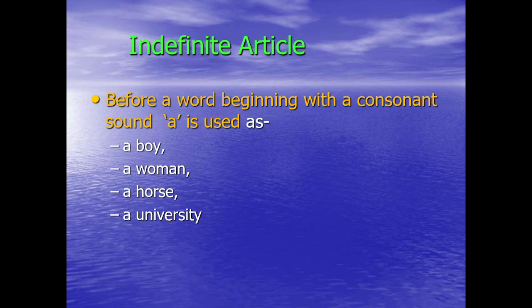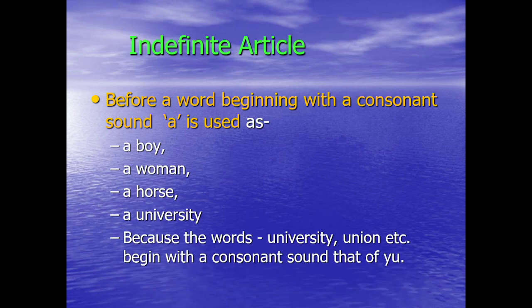University: this U is a vowel, but how is it pronounced? It is pronounced as YU. So words which have pronunciation with a consonant sound are associated with a, as in a union, a university.